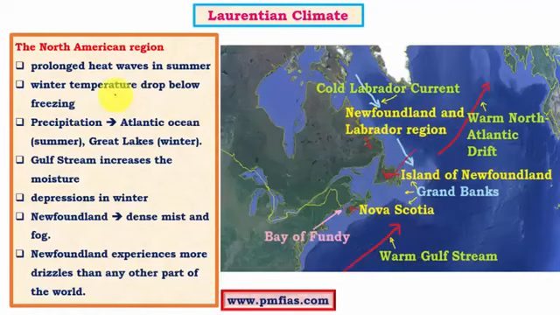So this is about the climatic condition of the Laurentian type of climatic region in the Northeast American region. And the Gulf Stream, which is a warm current, increases the moisture level. We know that warm currents are warm and evaporation is significant. Hence, when the winds are blowing in this particular direction from the high pressure cell, especially the high pressure cell called the Azores High, from there these winds blow towards the Laurentian climatic regions, and these particular winds carry a significant amount of moisture because of the warm Gulf Stream.